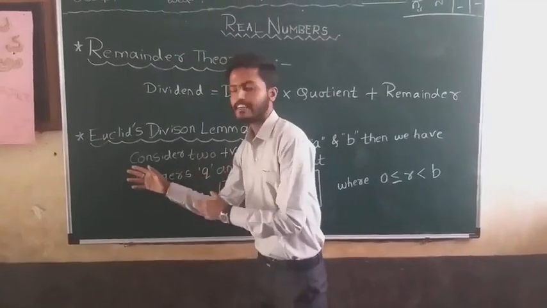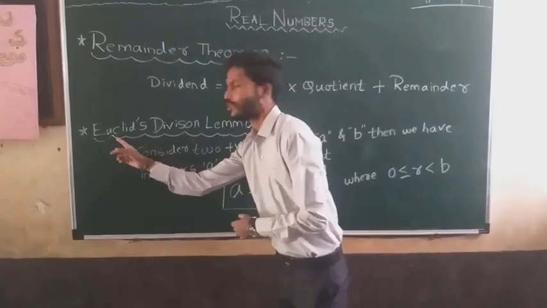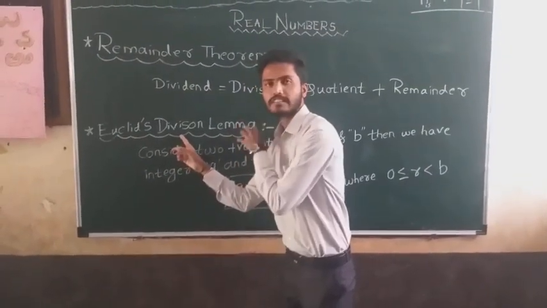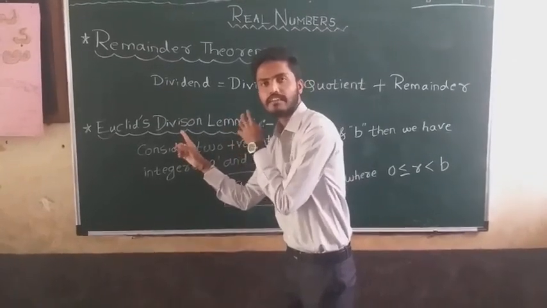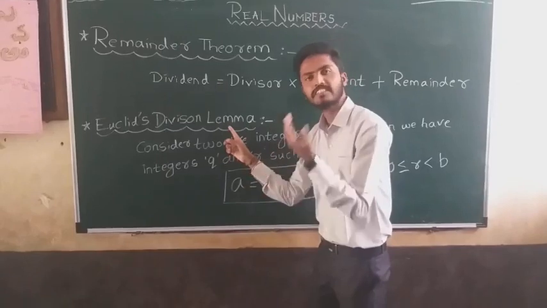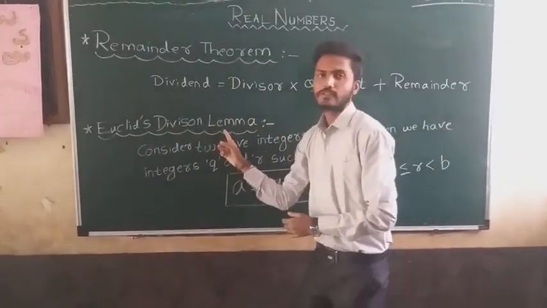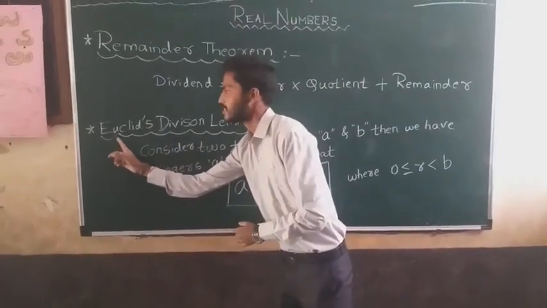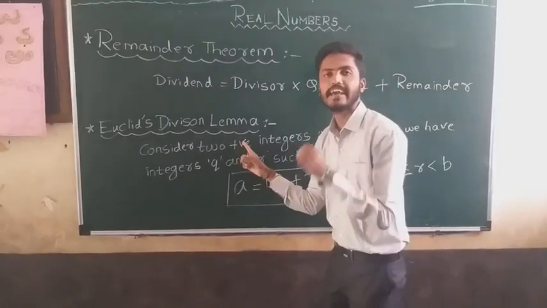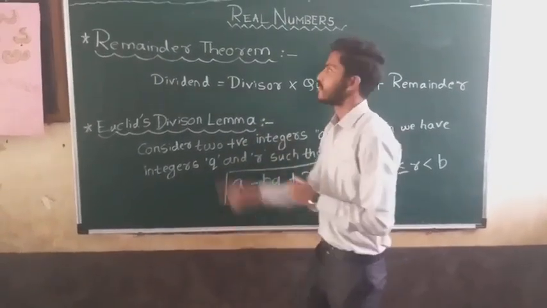Now, first we shall get to know what exactly Euclid's division lemma means. Euclid is the name of the scientist, and division because this lemma involves division. Lemma means a readily proved statement which is readily accepted and can be used for further proof.